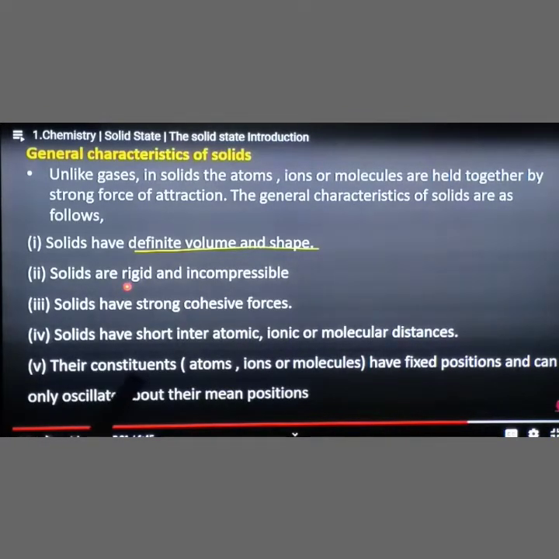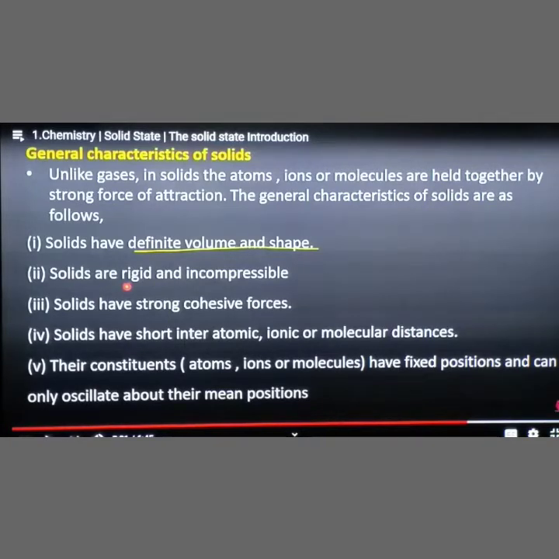Their constituents, that means the atoms or ions or molecules present in the solids, have fixed positions and can only oscillate about their mean positions. That means they occupy a fixed position. For example, sodium chloride is face-centered cubic, where atoms and ions occupy the body center, faces or edges. Oscillate means when we give any disturbance like electricity or heat, they oscillate only about their mean positions. So these 5 points are very important. These are the general characters of solids.